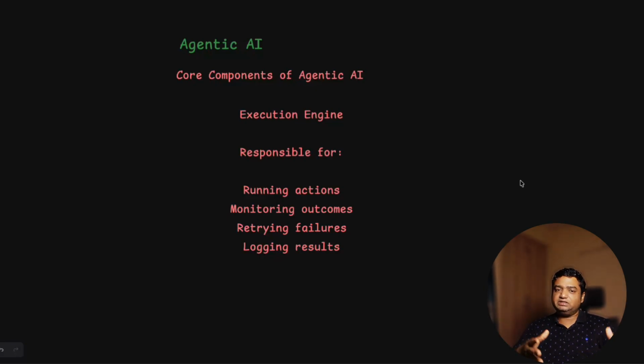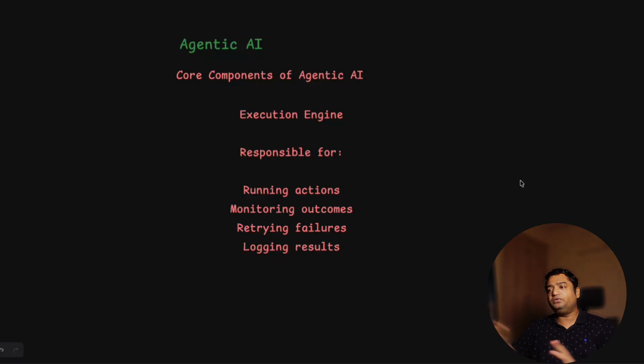So agentic AI creates the plan, and you have to put it in a workflow engine. Each point becomes a separate unit, and there will be retrying of failures, monitoring, observability, and logging capabilities, running the actions one by one. So the execution engine is also a bigger responsibility, a bigger component of agentic AI.